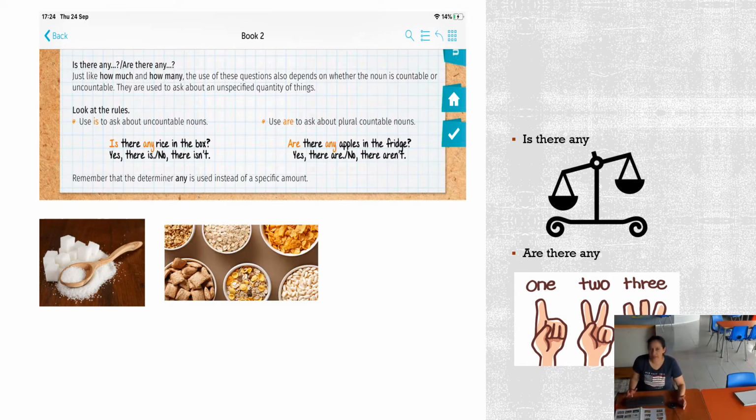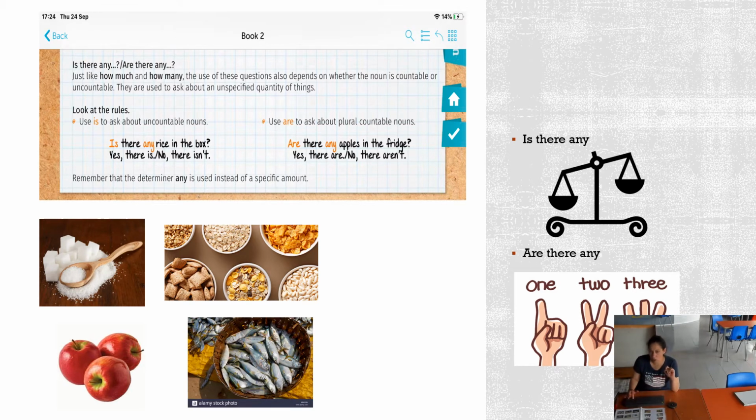The same way with cereal. I can't count cereal. So it's an uncountable or non-count noun. So I ask, is there any cereal? Okay? Then, for plurals, for count nouns, I use are, like the apples. The apples I can count 1, 2, 3, 4, right? So I ask, are there any apples?